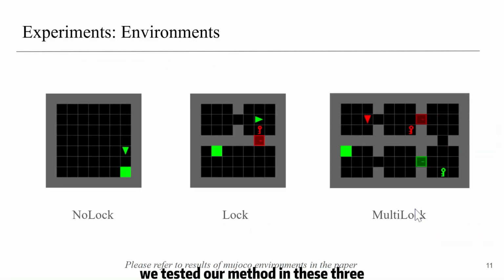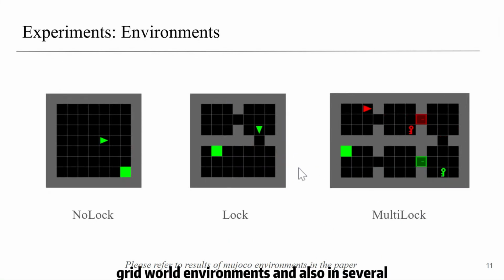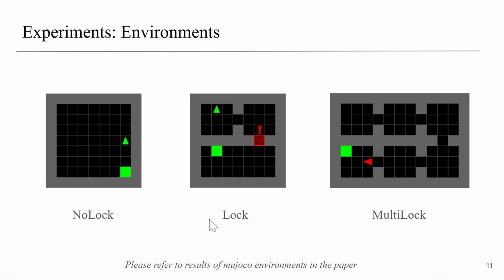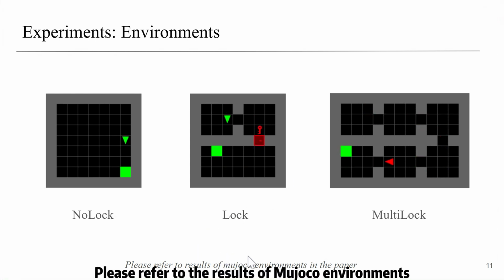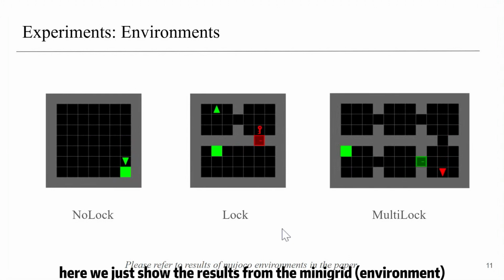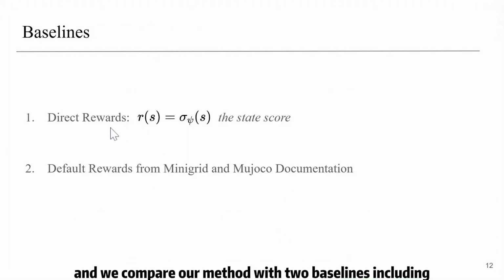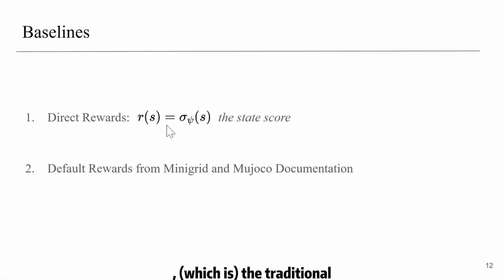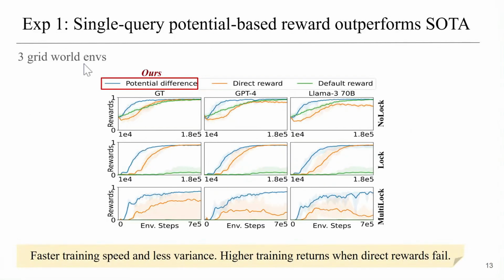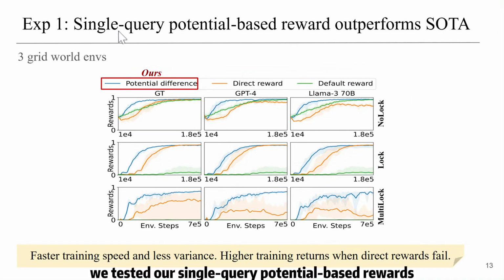We tested our method in these three real-world environments and also in several MuJoCo environments. Please refer to the results of MuJoCo environments in the paper. Here we just show the results from MiniGrid. And we compare our method with two baselines, including direct rewards, the traditional RLAIF, and also default rewards from these two environment documentation. In the first experiment, we tested our single query potential-based rewards.